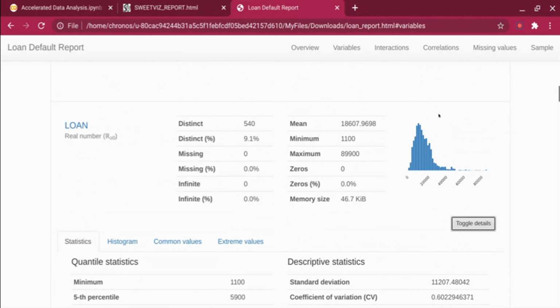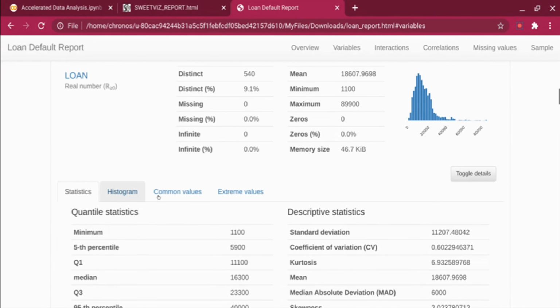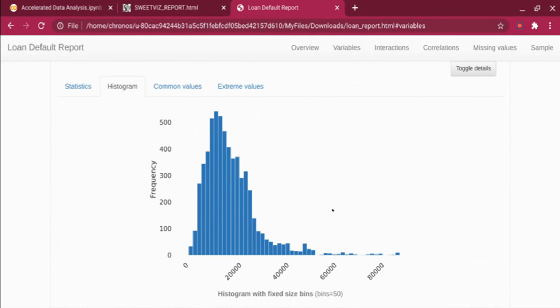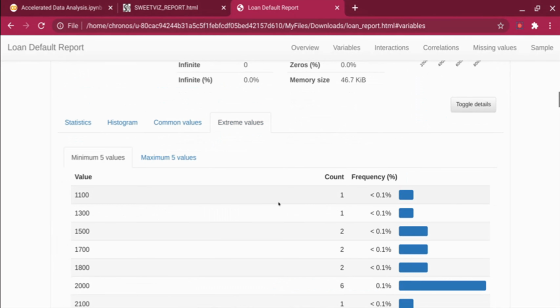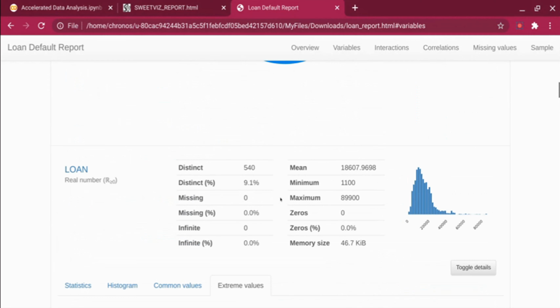Most of the distribution is centered around the 20,000 to 40,000 range, where the peak is around 20,000, but there are a lot of extreme values as well, right? You can go to histogram and check the same thing in a larger graph. There are common values, and there are extreme values. In case you want to do outlier handling, this can be a good example, depending on your business context, where you can come and check.